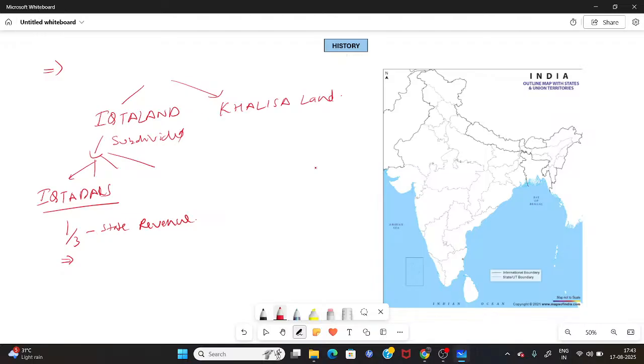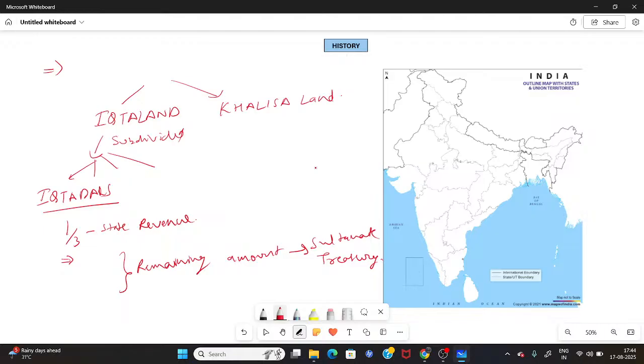First they had to cut their own personal expenditures, and the rest of the money, the remaining amount, was supposed to be remitted to the Sultanate treasury.